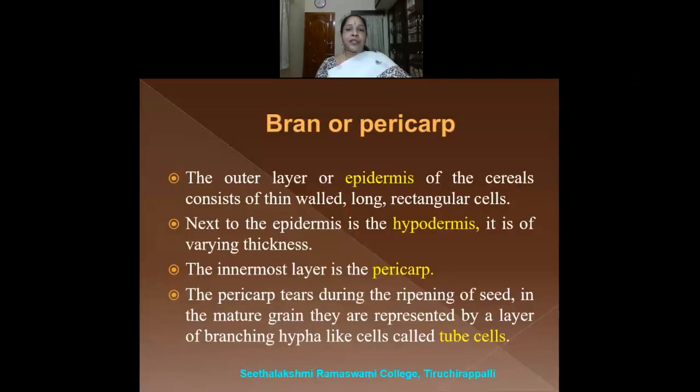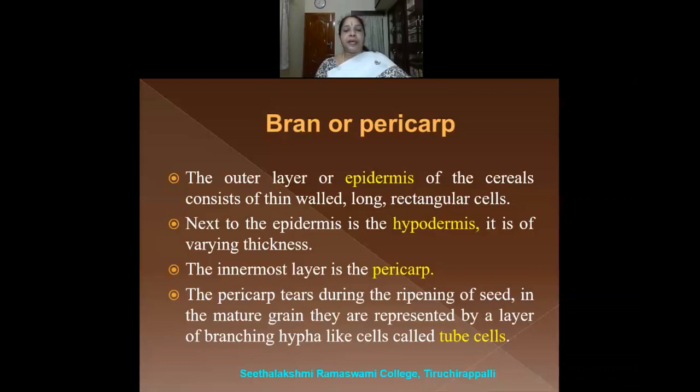Let us see the structure of the cereals one by one. Bran, otherwise called the pericarp. The outer layer or epidermis of the cereals consists of thin-walled, long and rectangular cells. So in the outer portion of the cereals, we have the epidermis. Epi means outer, dermis is the skin. So epidermis is present in the outermost layer, and has cells that are thin-walled, long, and rectangular in shape.